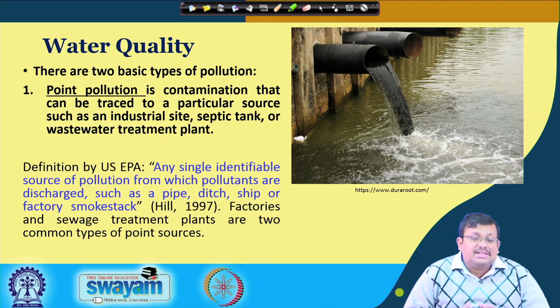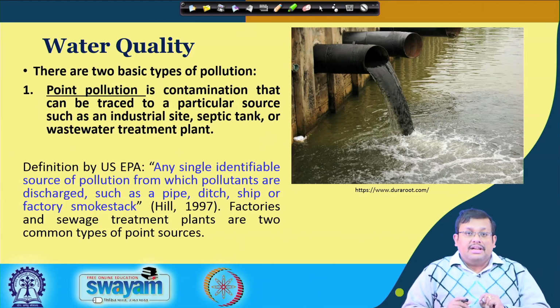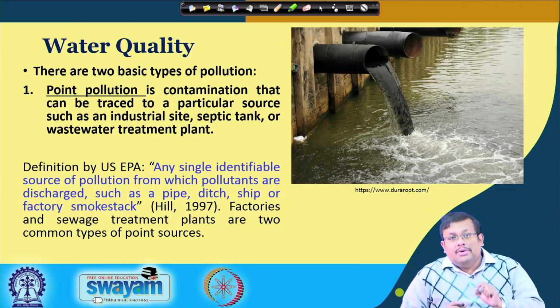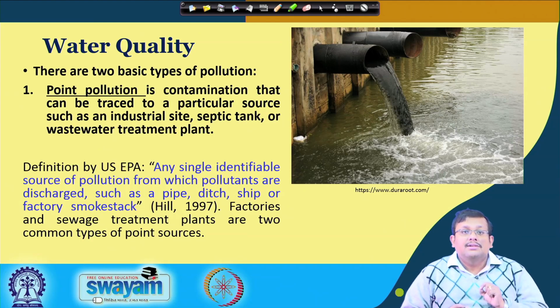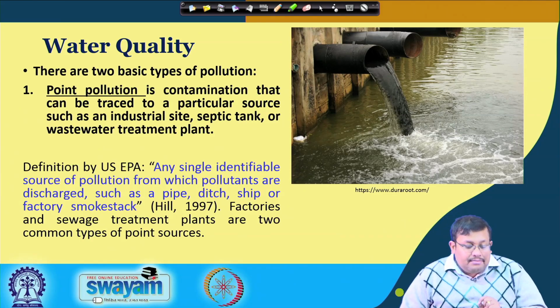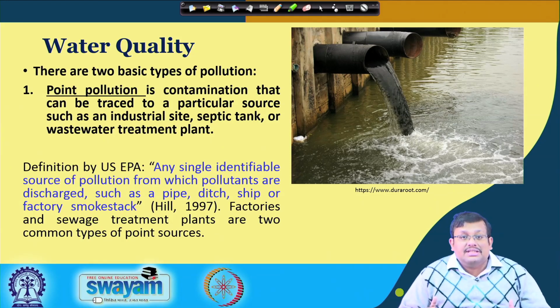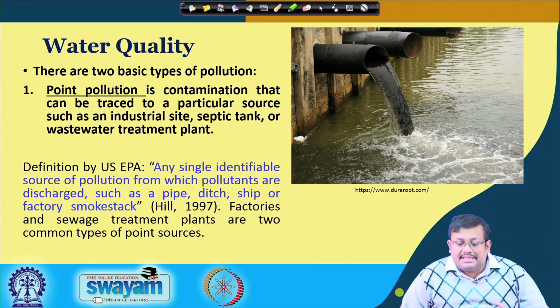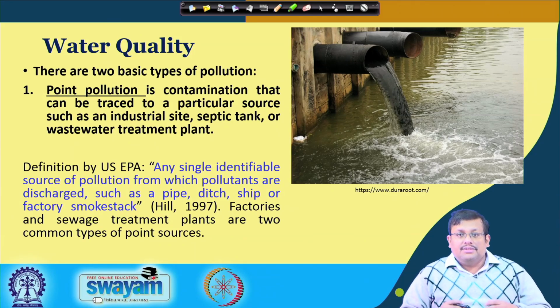It follows the definition by the United States Environmental Protection Agency, or US EPA, that any single identifiable source of pollution from which pollutants are discharged, such as a pipe, ditch, ship or factory smokestack. And this was given by the scientist Hill in 1997. Remember, factories and sewage treatment plants are two common types of point sources. But as far as water quality is concerned, sewage treatment plants are the major source of point source pollution.